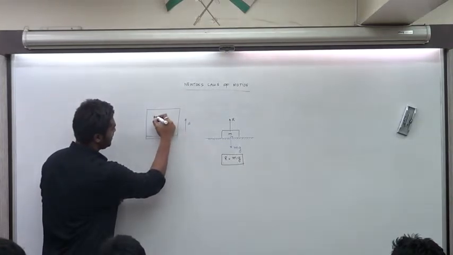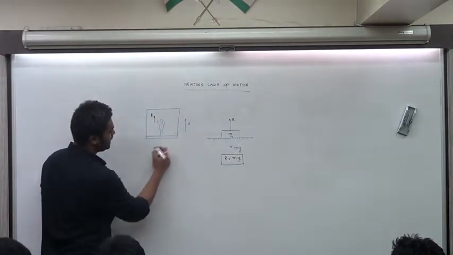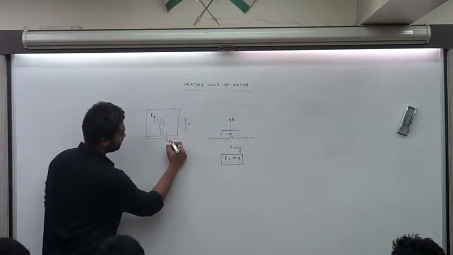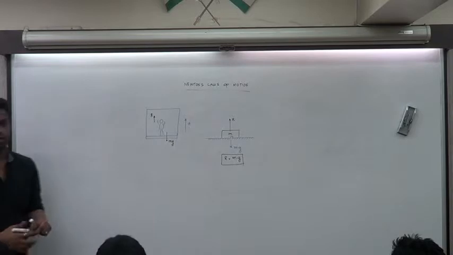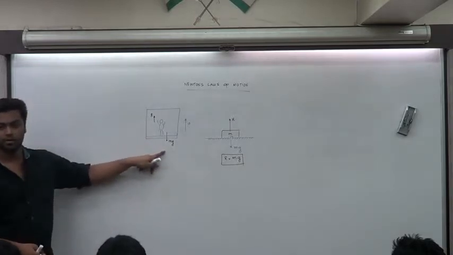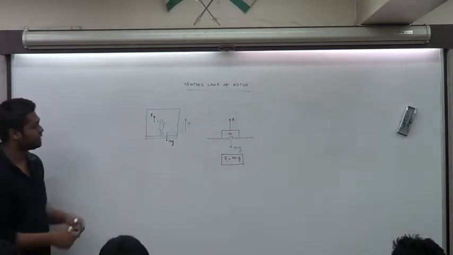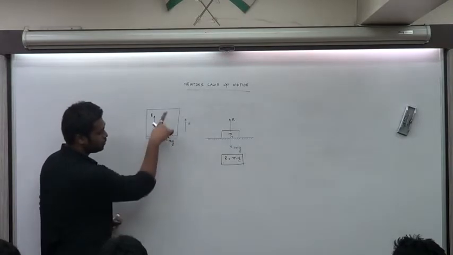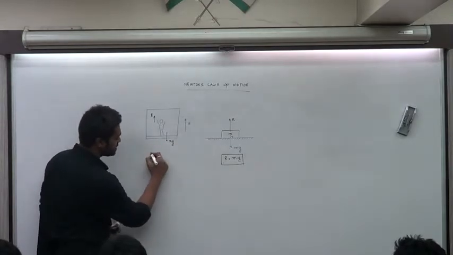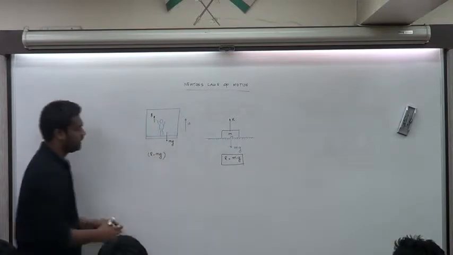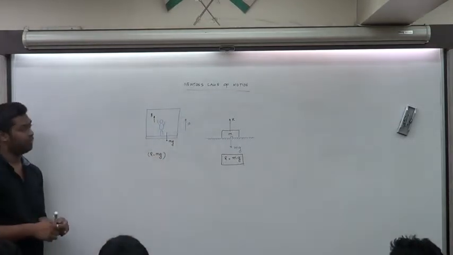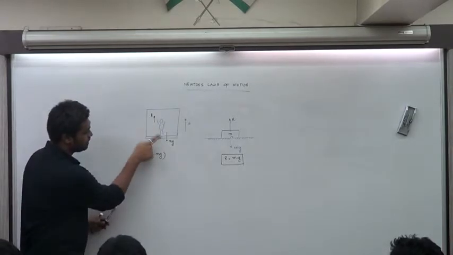I'm making it slightly away. This over here is R, and apart from that, the weight. Which of these two forces should be bigger so that we start going ahead? R has to be bigger than mg. Correct? Only when this force is bigger will you try to go up. The equation will be R minus mg. This is a force in which direction? Upward direction. R has to be bigger than mg.